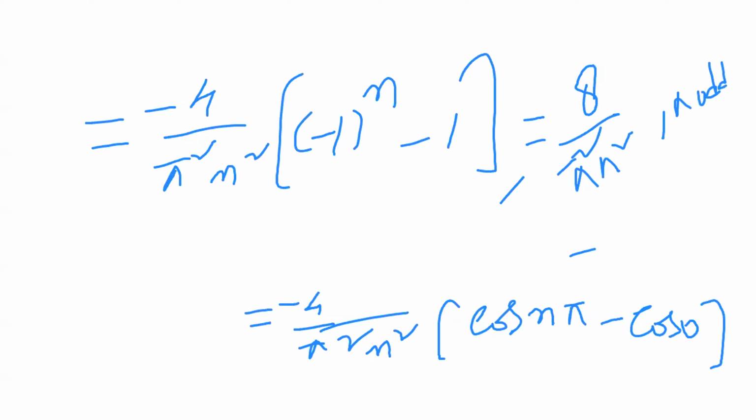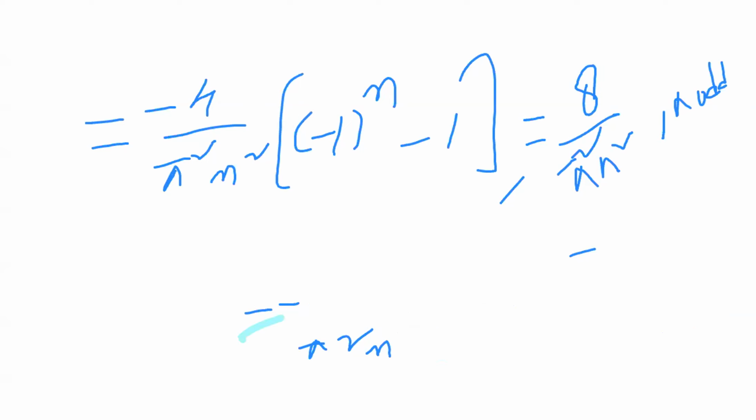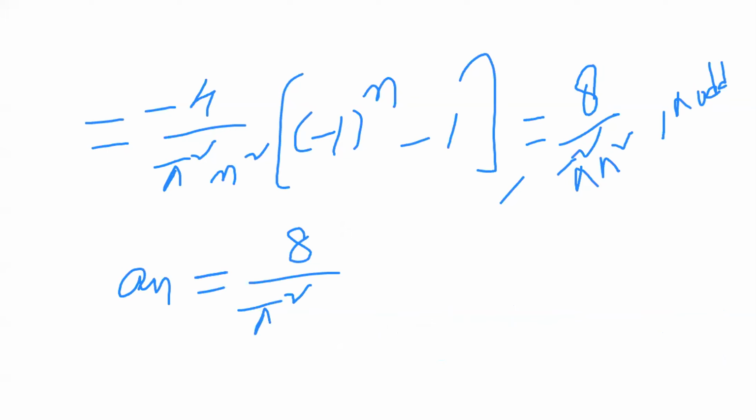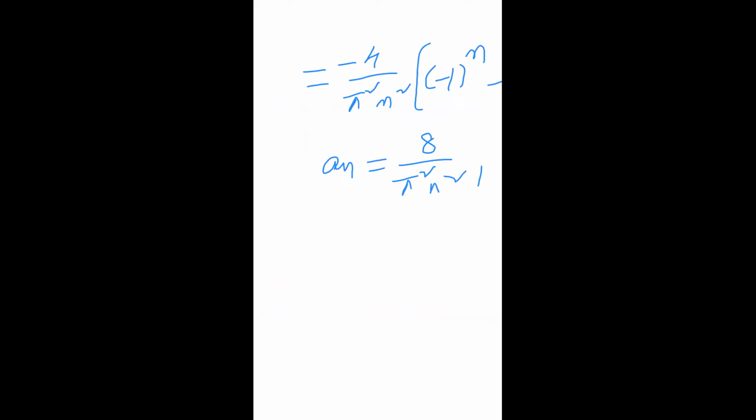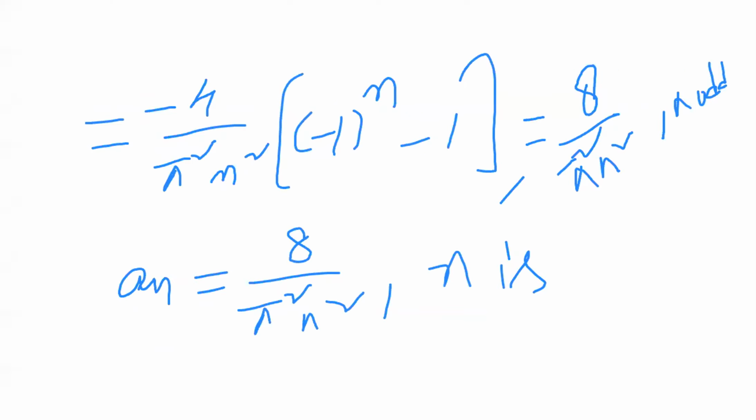So only odd n values exist, and for the remaining values, n value 2, n value 4, n value 6, all terms are 0. So substituting these values, a naught, a n, we write the a n value as 8 by pi square n square, where n is odd.